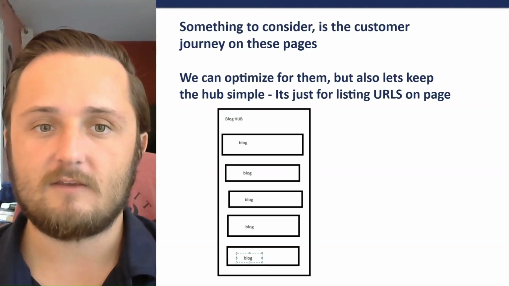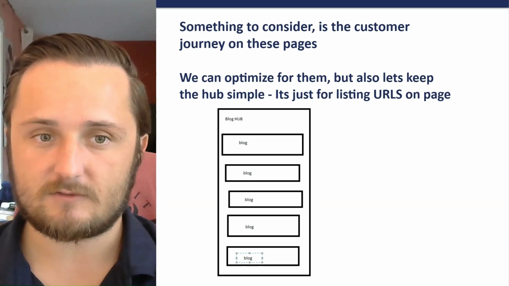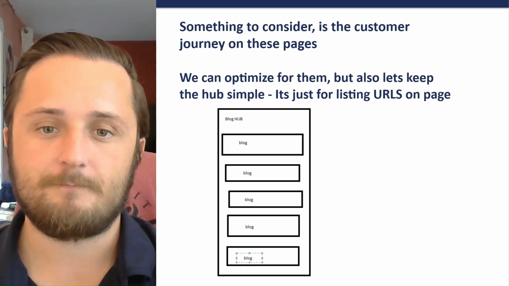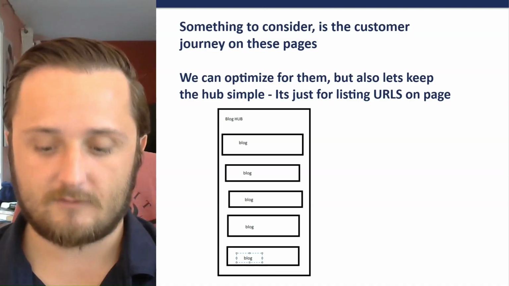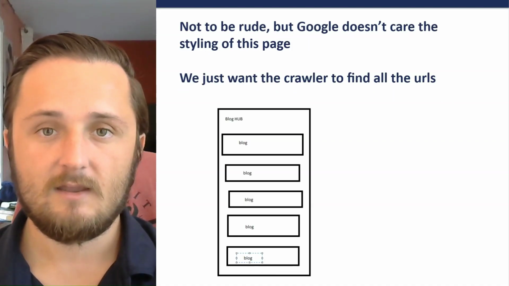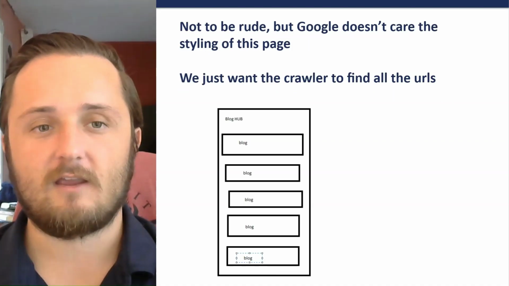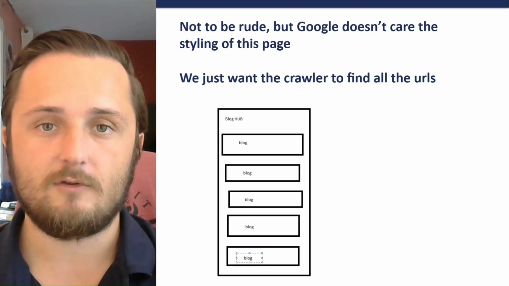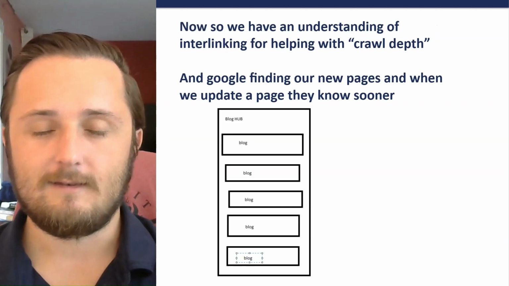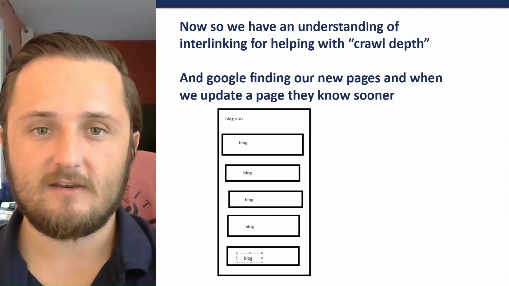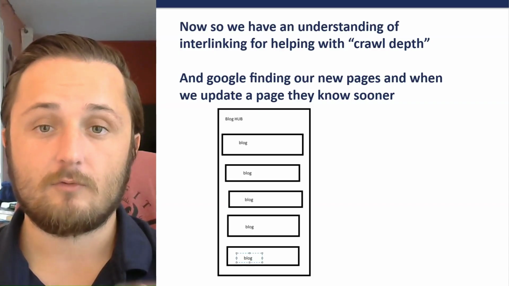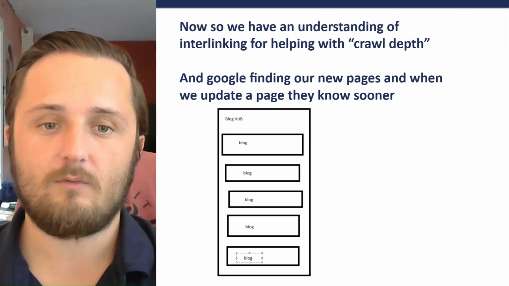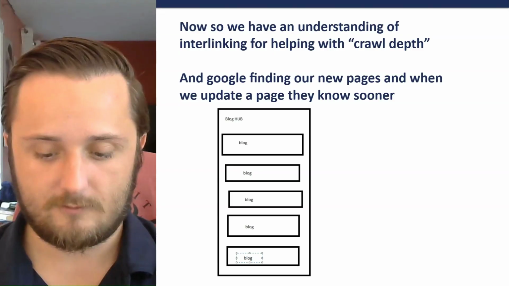Something to consider is the customer journey on these pages. We can optimize for them, but also let's keep the hub simple. It's just for listing URLs on the page. Not to be rude, but Google doesn't care about the styling of this page. We just want the crawler to find all the URLs. Now, so we have an understanding of interlinking for helping with crawl depth and Google finding our new pages, and when we update a page, they know sooner.